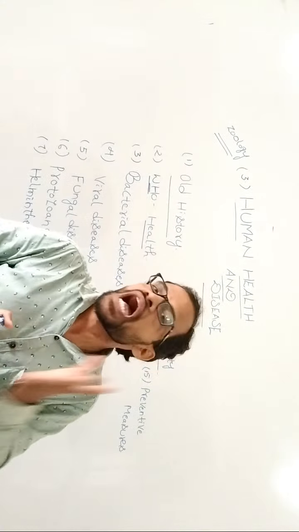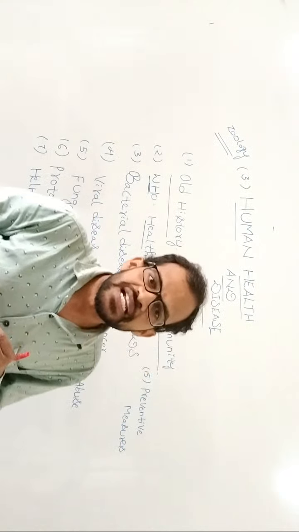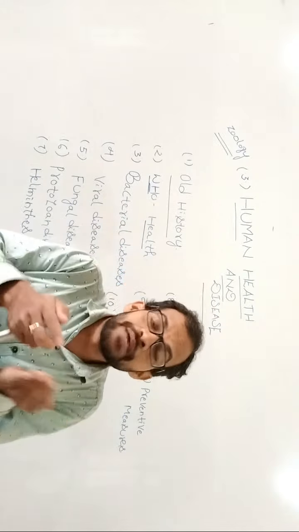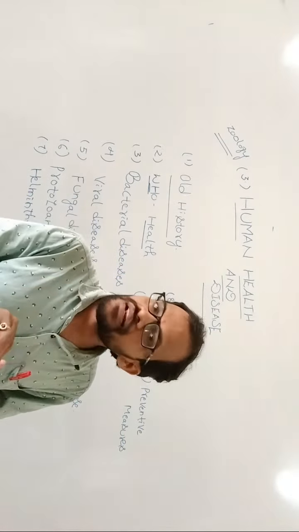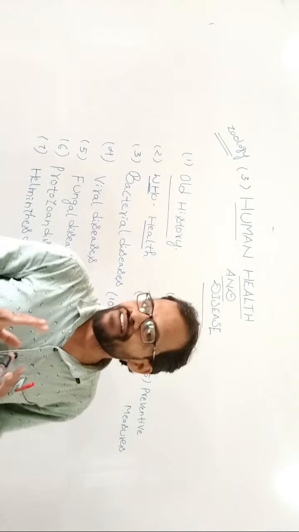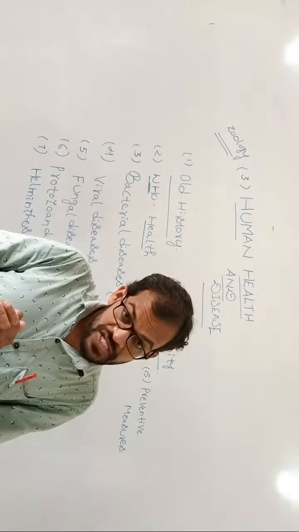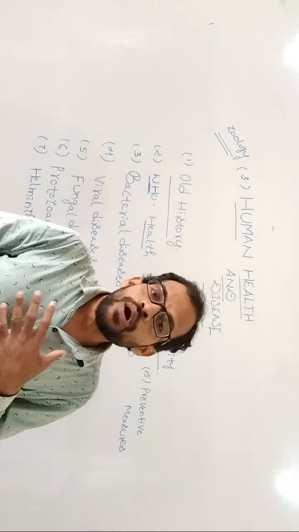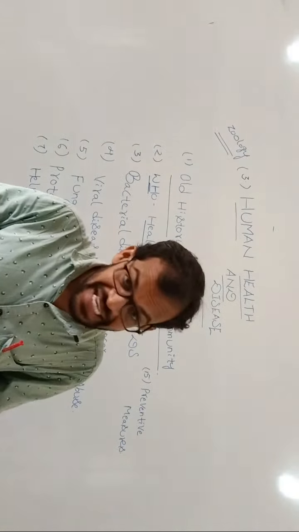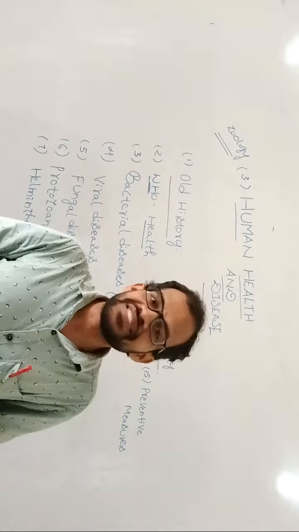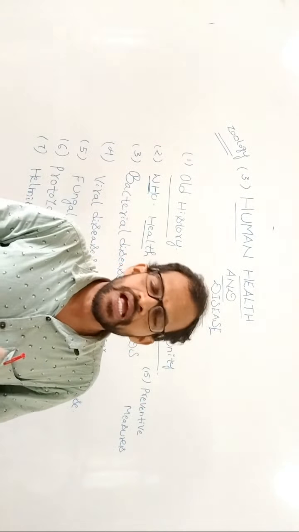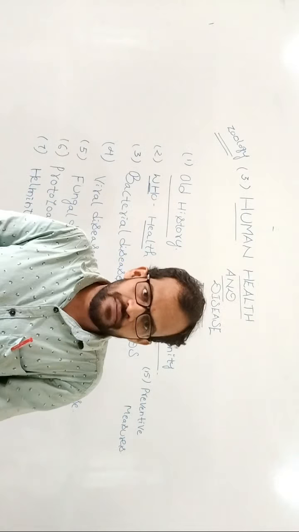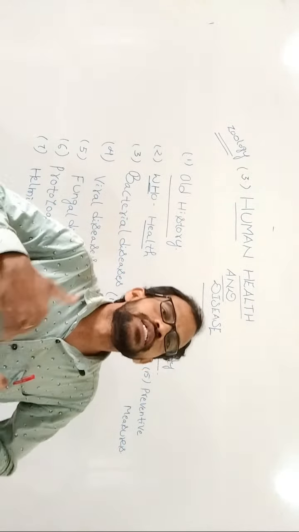William Harvey, the father of the blood circulatory system, worked on double circulation. After the invention of the thermometer, body temperature of 37 degrees centigrade could be measured whenever it increased.